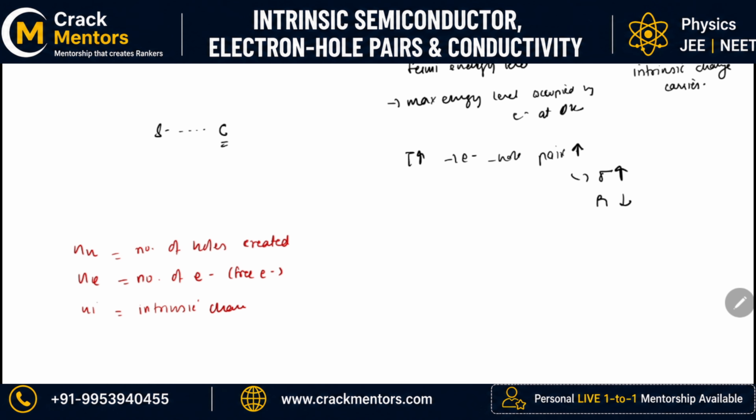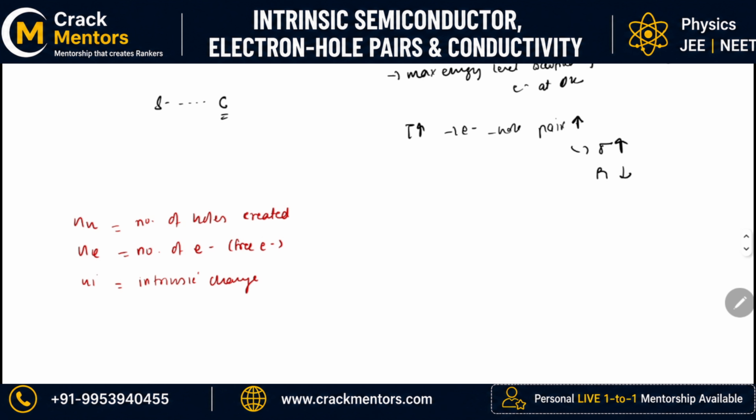Okay, what are these intrinsic charge carriers? Earlier in the valence band, the electron was bonded there. The electron was bonded to the hole. Okay, with increase in temperature, the electron just moved away, and the hole is left behind. I hope you are getting this. So, what is intrinsic charge? Intrinsic charge represents the number of electrons that has been created, or you can say it represents the number of holes that has been created.